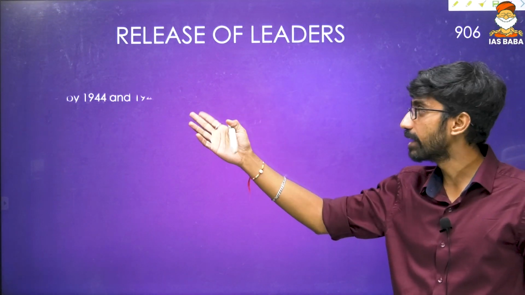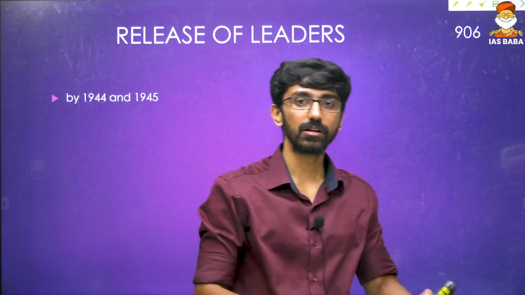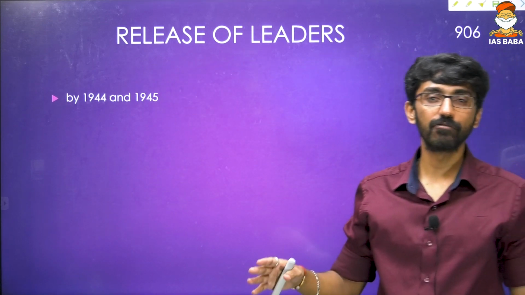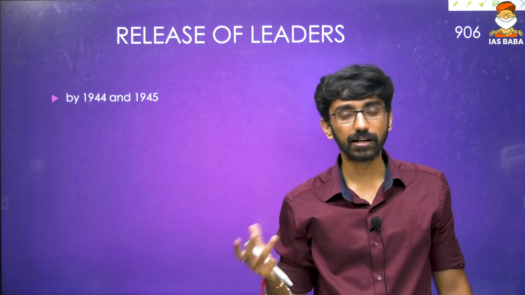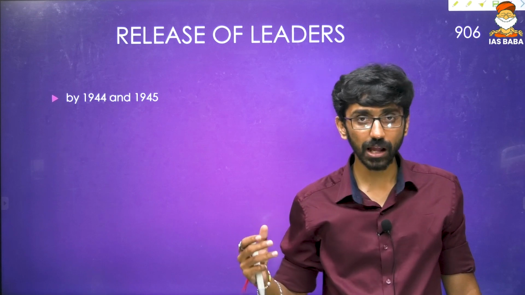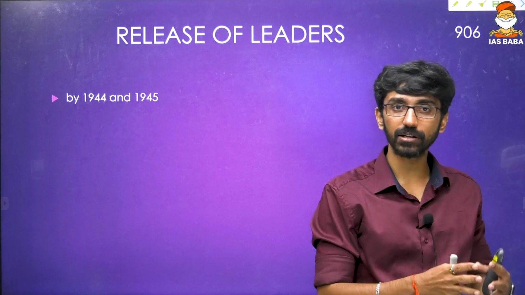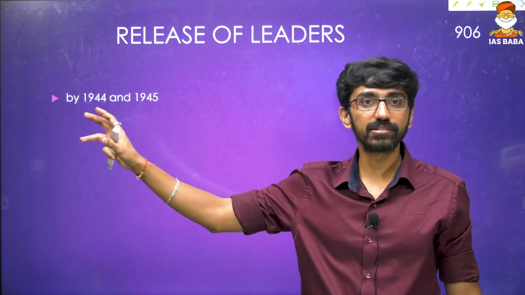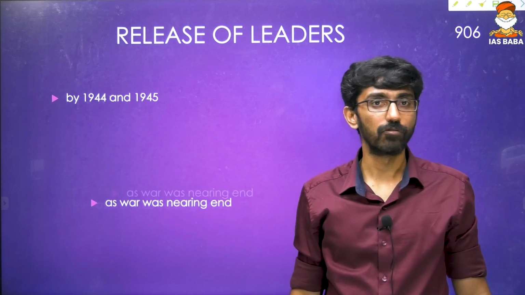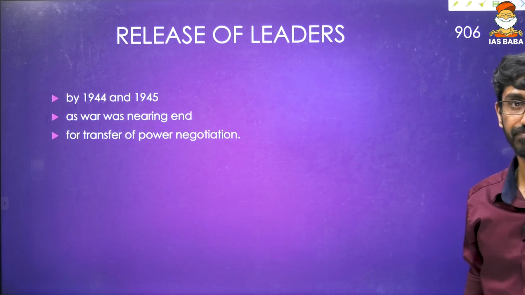Now, release of leaders happened by 1944-1945, because the war was ending. It was inevitable for the allies to win, because they had new kinds of weapons, like nuclear weapons. We can talk about the bombing of Hiroshima and Nagasaki, and then Hitler committed suicide. British economy had been shattered because of the Second World War. Now they wanted to negotiate a transfer of power, and for that, all the leaders who were arrested in 1942 were released in 1944-45. As the war was nearing its end, transfer of power negotiations began.